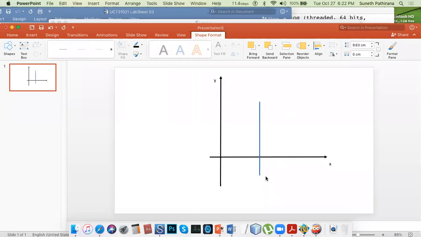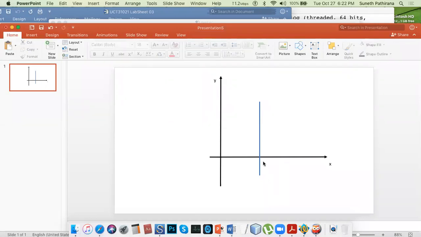So what are these coordinates? So say this value at this point, some x1. Okay, so the x value at this point is x1 and y value is 0.